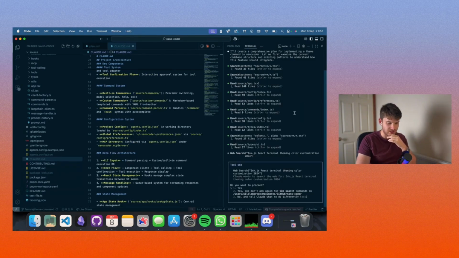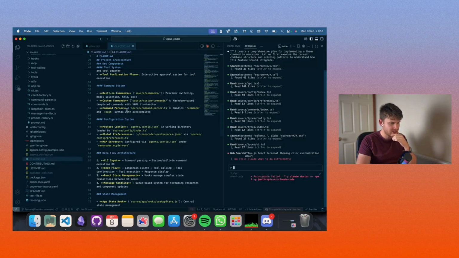So again, if this was the vibe coding video, I'd have just gone, yeah, go for it, just search. But I'm going to intervene here. I noticed that it wants to do a web search looking for Ink.js React terminal theme coloring. We don't need to do that. We just need to point it towards the correct file. So we're going to go config, source config index is the file, and we don't need to look that up. I already know sort of how we're going to implement this, so I'll just give it some guidance.